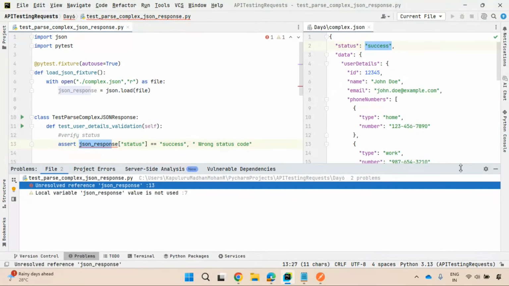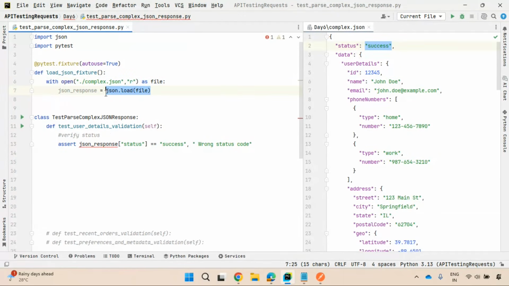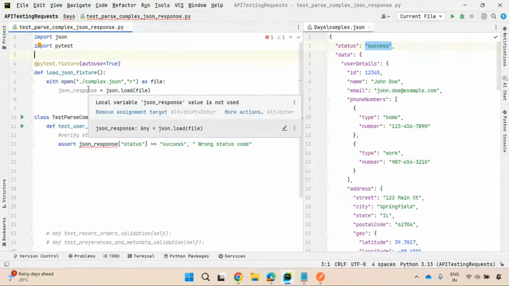The reason is that when you are opening the file with the context manager and reading the file, after performing this operation, the file which was opened will be closed automatically. So you are not able to access this JSON response outside of this fixture function, and it is not a global variable either, because you are using it inside this with statement, right? If it is a global variable, I need to define the global keyword. That is also something you can do.